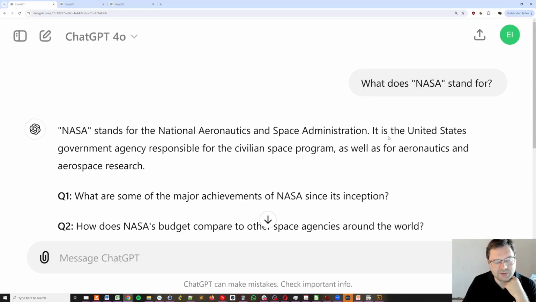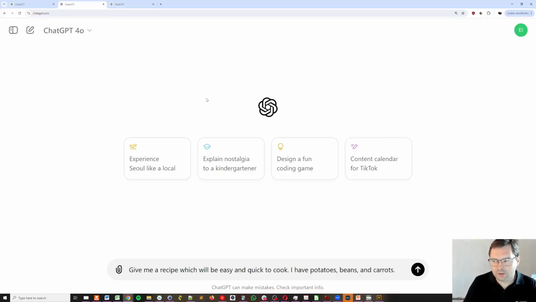Let's have a look at the second prompt. So here you see our second prompt, which is, give me a recipe which will be easy and quick to cook. I have potatoes, beans and carrots. Note that I'm not just saying give me a recipe which will be easy and quick to cook, but I'm also providing additional background information, which is that I have potatoes, beans and carrots.